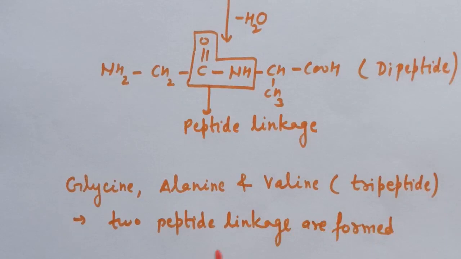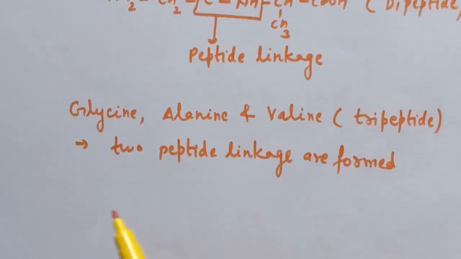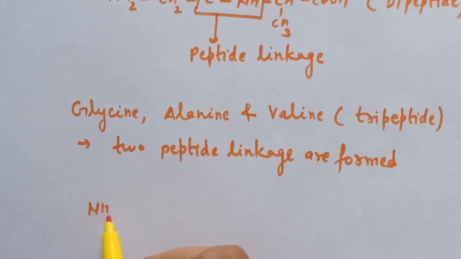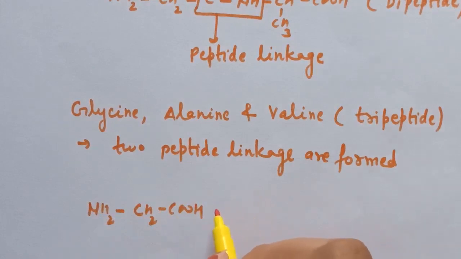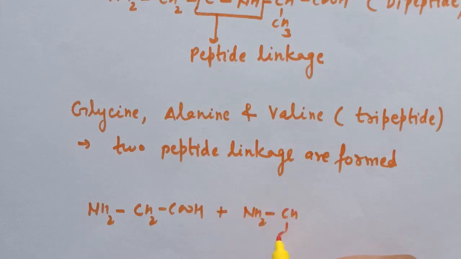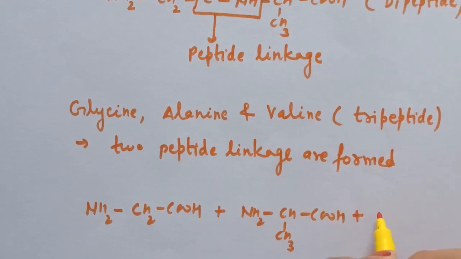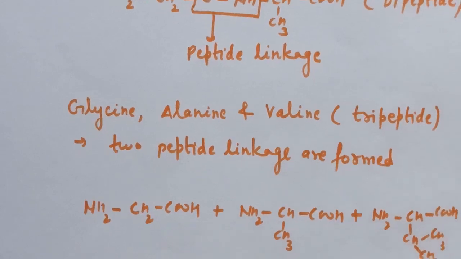So how does the peptide linkage formation take place in case of three amino acids? This is the structure for glycine, NH2 CH2 COOH. For alanine it is NH2 CH CH3 COOH, and for valine it is NH2 CH, CH3, COOH.